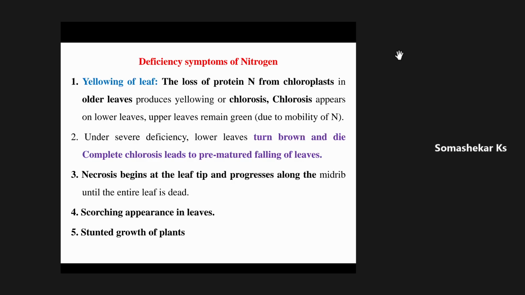What is the meaning of chlorosis and necrosis? Hello?